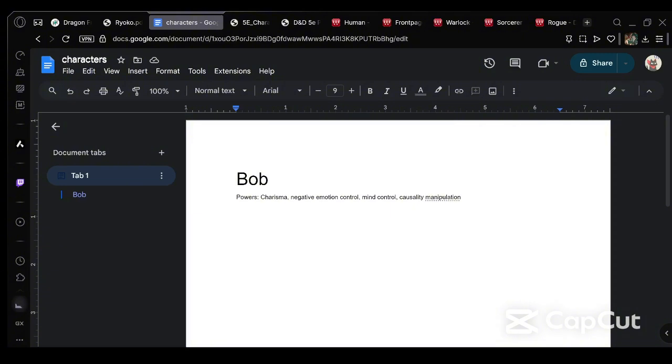So let's get started. As you can see, I've underlined some of the powers that I need to incorporate and make non-magical, such as charisma, really good with charisma, negative emotion control, mind control, causality manipulation. Causality manipulation, I should explain a bit. It's basically controlling the forces of nature, time, all of that to be to your advantage.